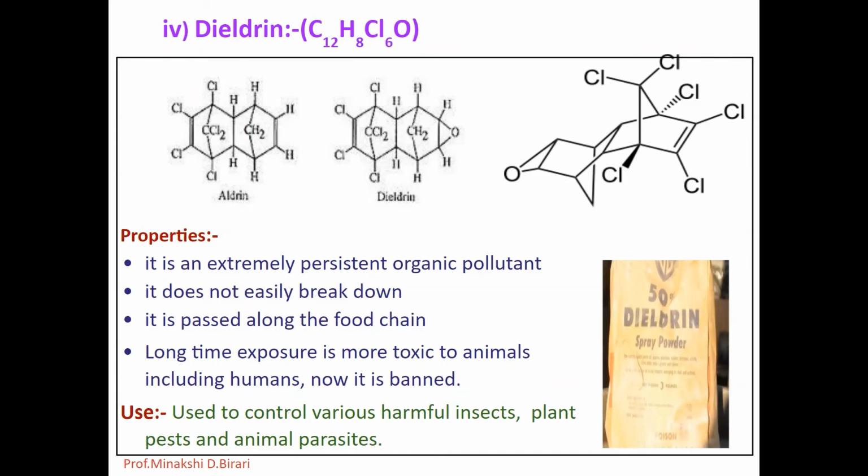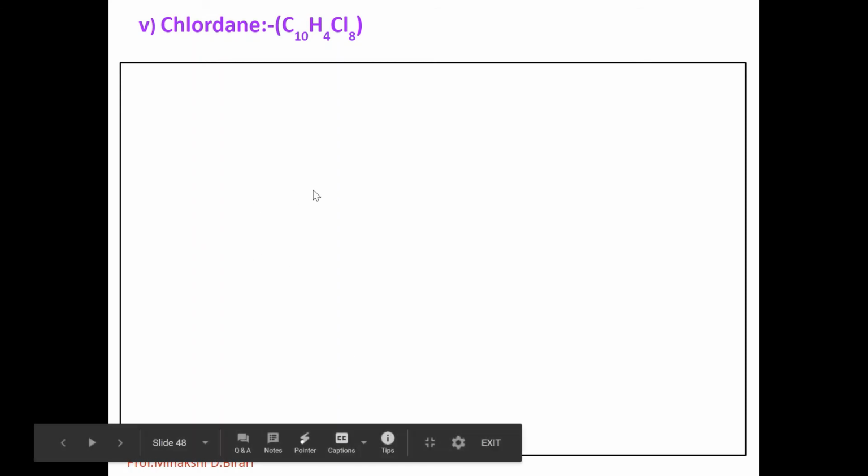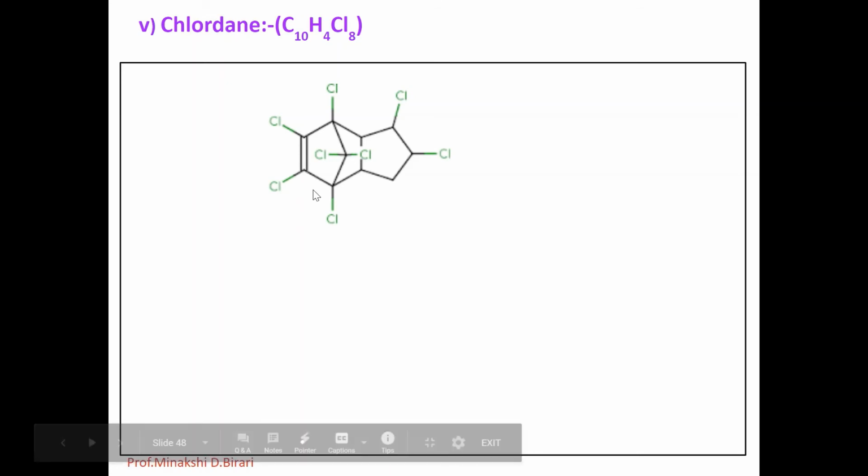But long time exposure is more toxic to animals including humans also. So dieldrin, now it is banned. Next one, that is chlordane, having molecular formula C10H4Cl8. This one is the structure of chlordane.